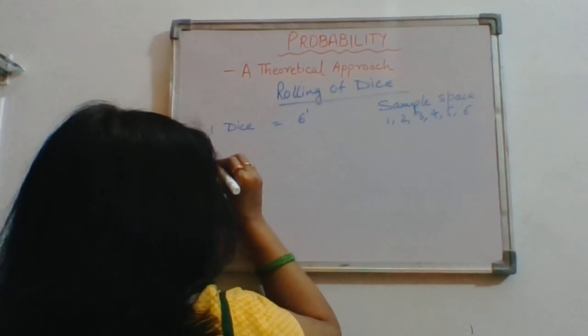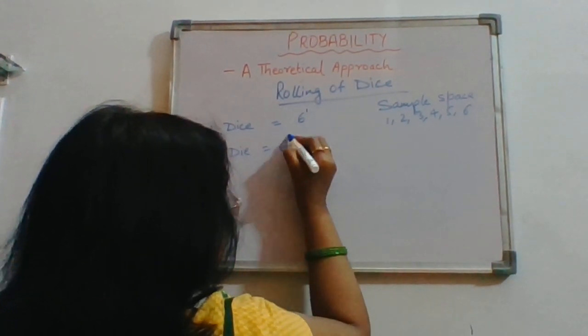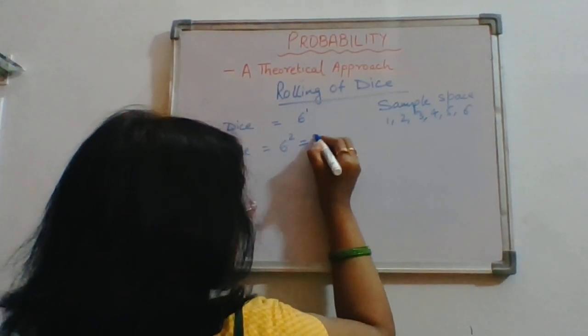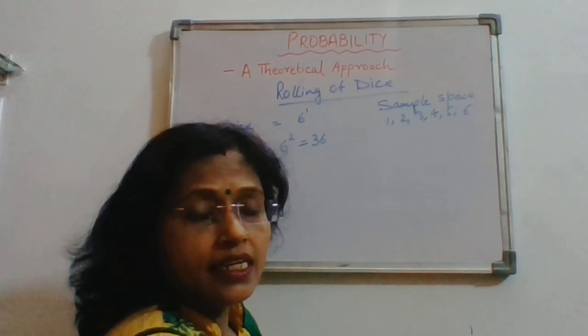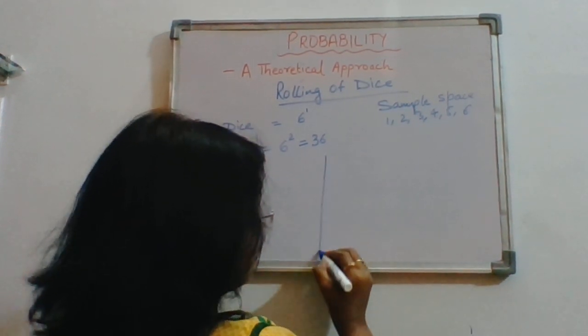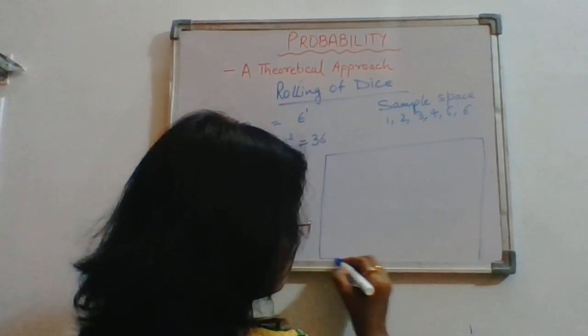But if we roll 2 dice, then we have 6 raised to the power 2. That means the total possible outcomes will be 36. And for the sample space, we have to make 36 columns, 6 by 6.